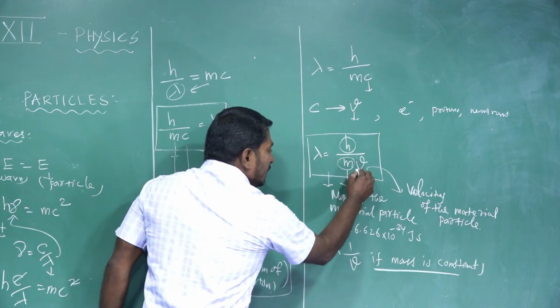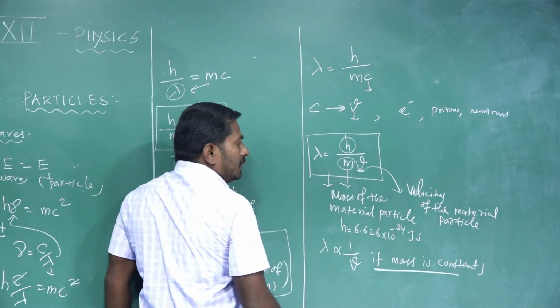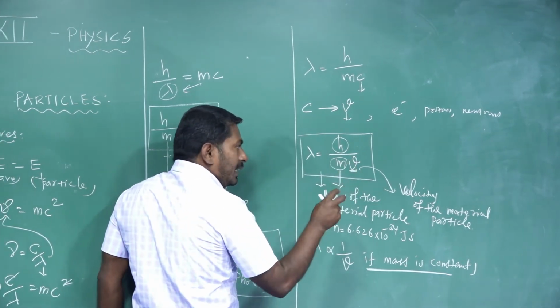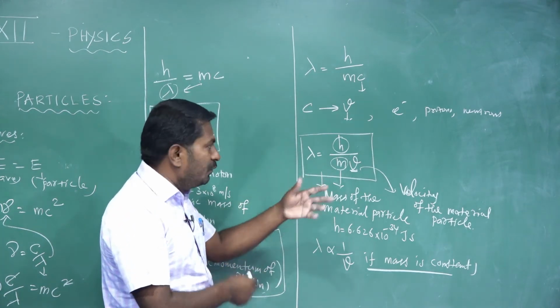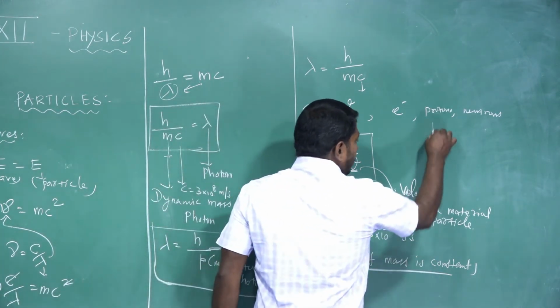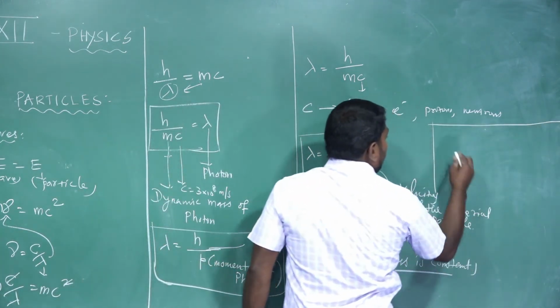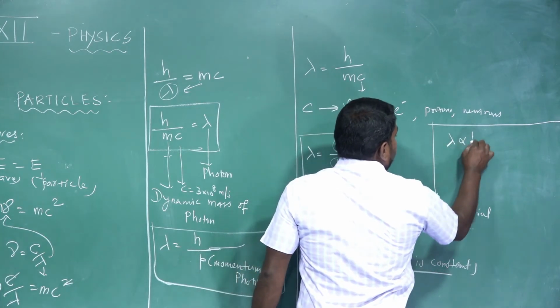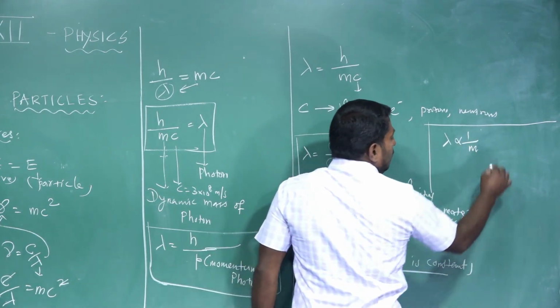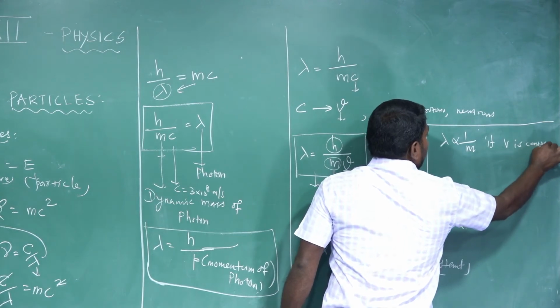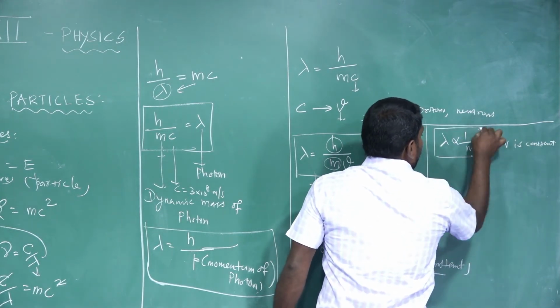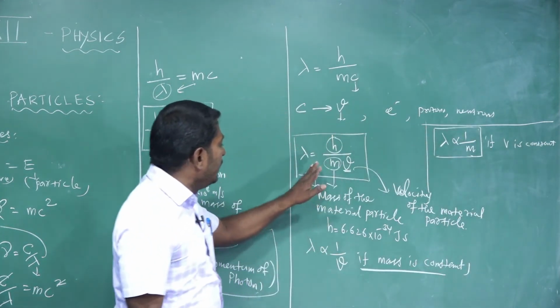Or if the velocity of the particle is constant and we take different masses of the particle, then the de Broglie wavelength is different. In this case, lambda is inversely proportional to mass if velocity is constant. There are two conclusions from this equation.